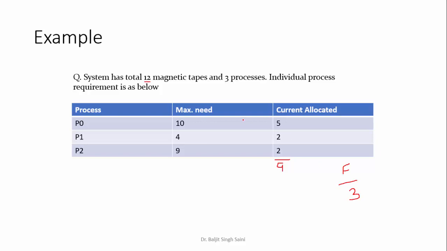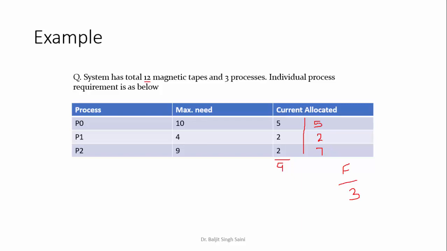Now if P0 is currently holding 5, then how many more can it request in worst case? 5 more. 10 minus 5. Similarly, P1, how many more it can request? 2. P2 can request 7. Okay, 5, 2, 2 currently holding पे हैं. This is the max. So you know max minus current will give you what is the future request that they can make.